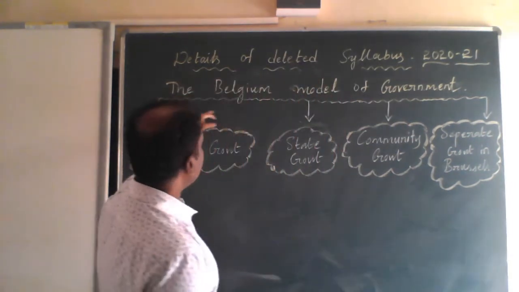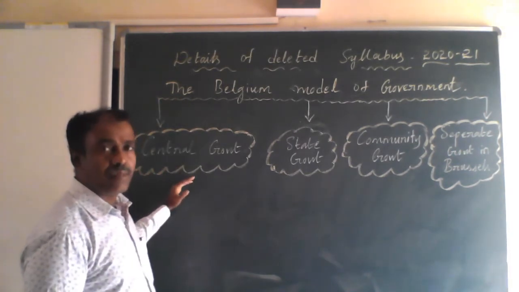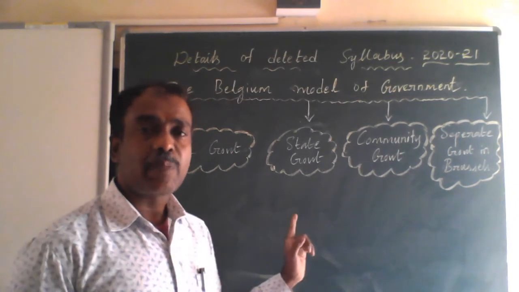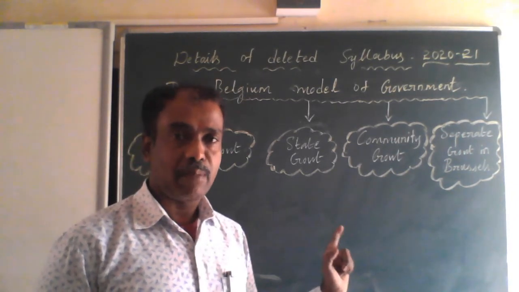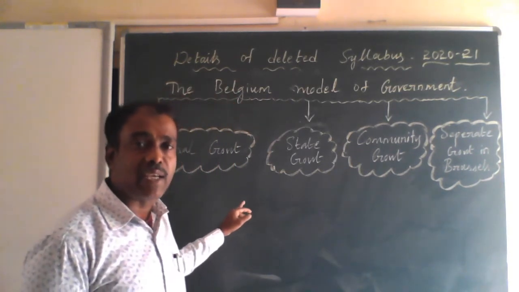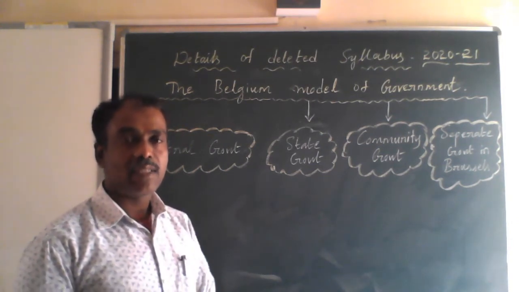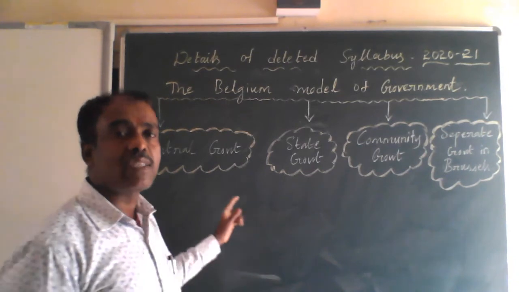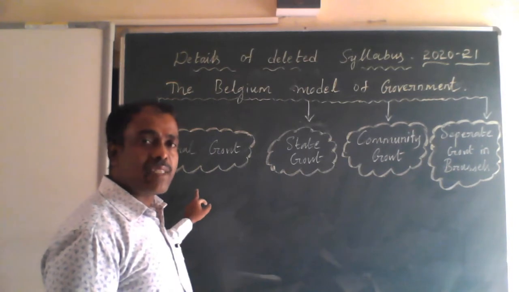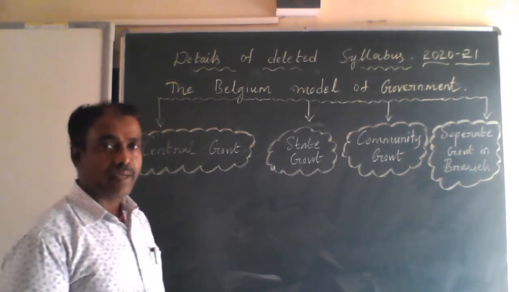So this is the Belgium model of the government. There is the central government. What is special in this central government? Here the ministers who are Dutch speaking and French speaking shall be equal in the central government. Is it clear now? So they must be equal in number in the central government.